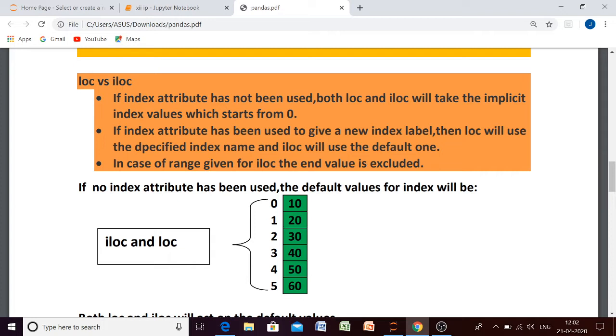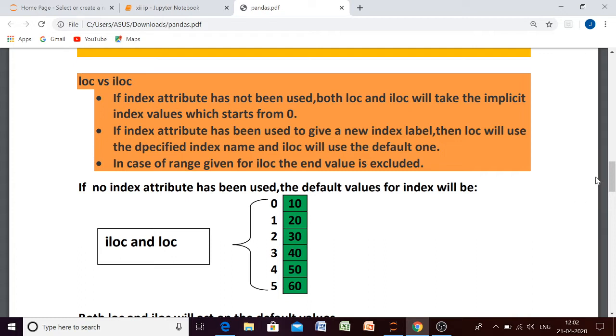Okay, and one more main difference is when we are giving a range with ILOC, then the end value is excluded, but in case of LOC the end value is not excluded, it is included.